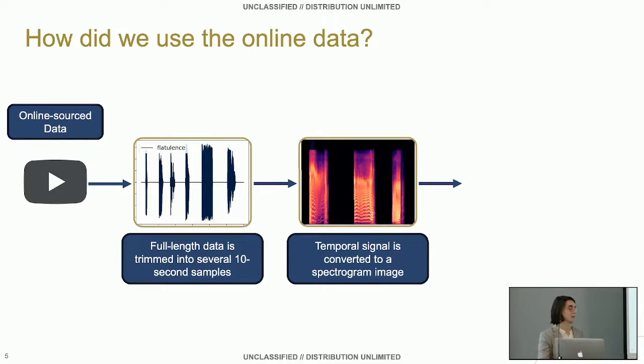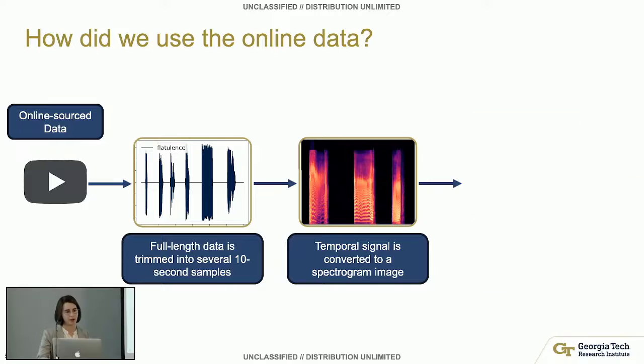And the reason that we're doing this, by the way, is because the machine learning algorithm that we chose is called a convolutional neural net, and it takes images as input. We wanted to use this. There's other ways that you can do this. You can take the temporal signal as well. This was a really well-developed method that we'd seen in literature, and it offers us some really interesting characteristics. If you can see in the presentation, the temporal signal for flatulence versus the spectrogram, you can see these harmonics. Those are called trills, and they're actually really specific to flatulence. And we're able to see things like that with spectrograms.